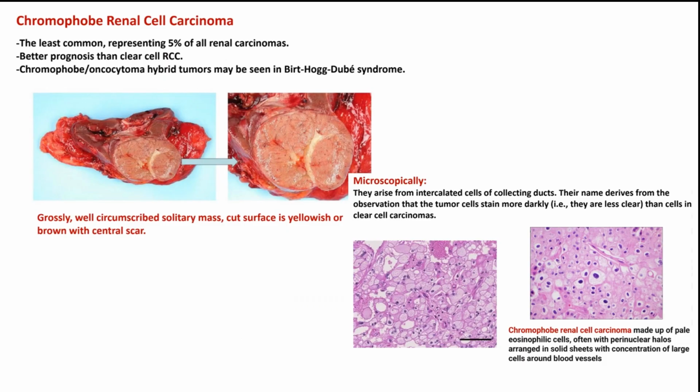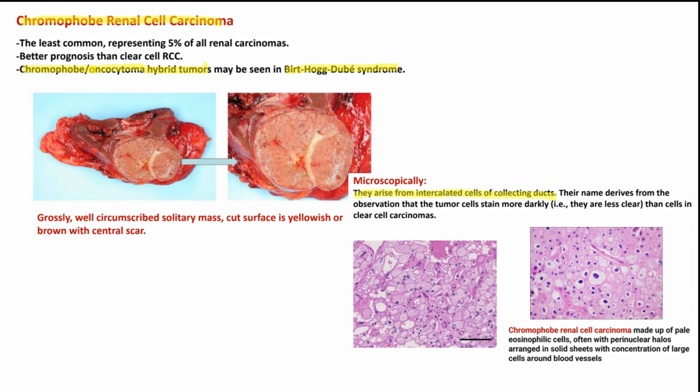In regards to chromophobe renal cell carcinoma, I won't be taking much time on this type of carcinoma because it is very similar to oncocytoma. So you could say chromophobe renal cell carcinoma and oncocytoma are hybrid tumors, and they might be seen in this type of syndrome known as Birt-Hogg-Dubé syndrome. Microscopically, as I mentioned, it's the same thing as oncocytoma, so they would arise from interstitial cells of the collecting ducts.